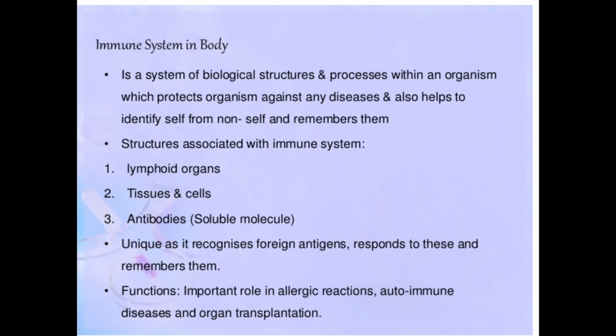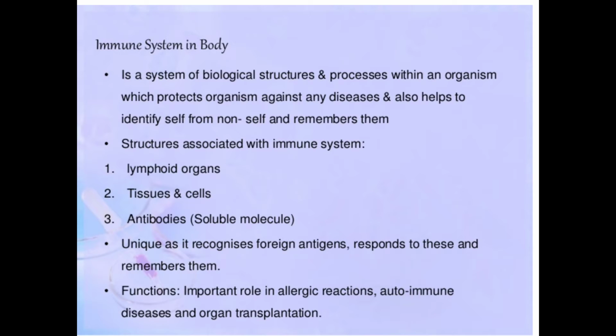These cells will also work during organ transplantation or graft transplantation, when organs such as eyes, heart, or kidney from the donors are transplanted to the recipient. At that time, our immune system will also work against that organ.